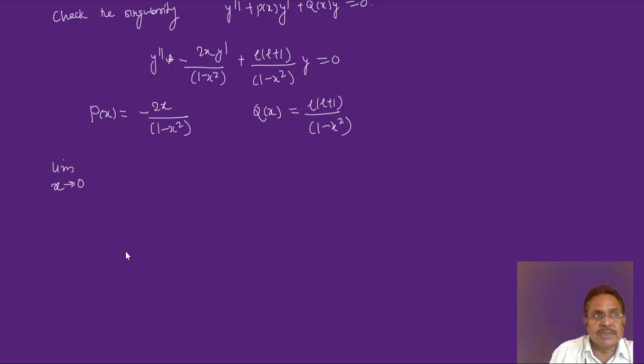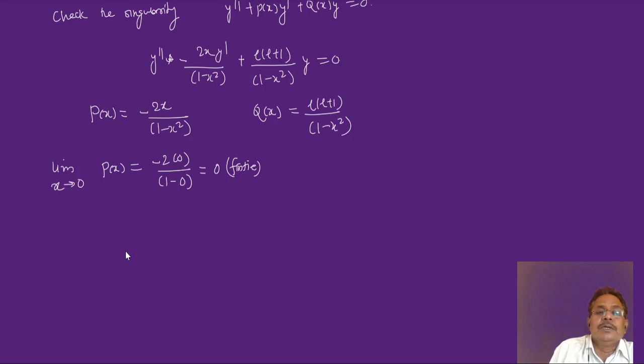Now let's check in the limit x tends to 0. That is what I am taking x0 to be, 0. What will happen to p of x? Now this is minus 2 into 0 upon 1 minus 0, and you will find that minus 2 into 0 upon 1 minus 0 is 0 upon 1. Okay, this is 0 upon 1, not 1 upon 0. 1 upon 0 is infinity. 0 upon 1 is 0, so that is finite.